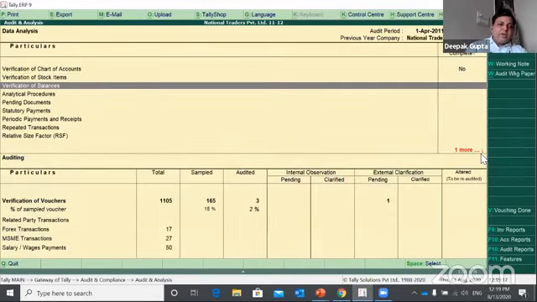The next option is again a very important option to save time, because when you start the audit, it is very important to match the balances as per the audited balance sheet of the previous year. Many times users copy the data and start a new company for the new financial year.